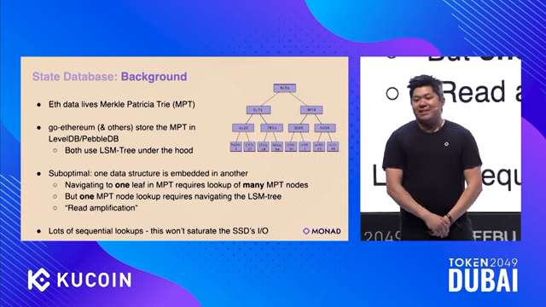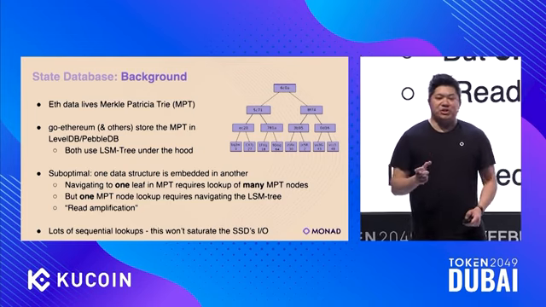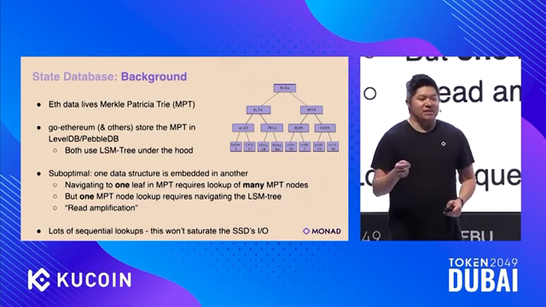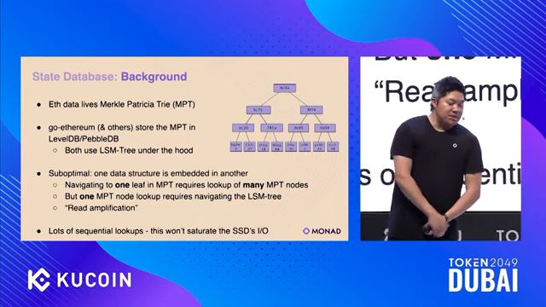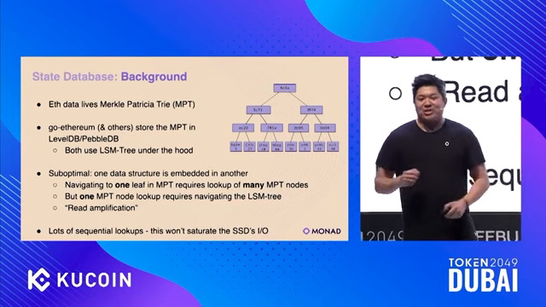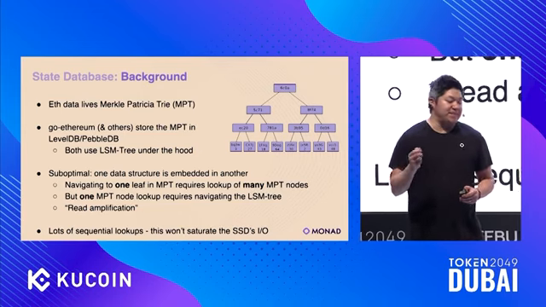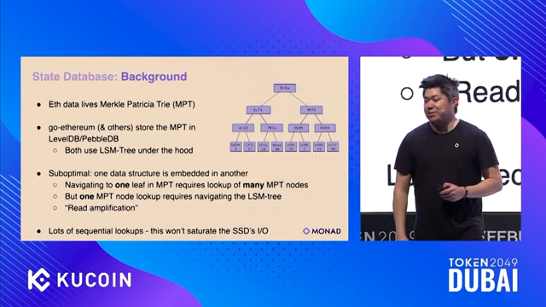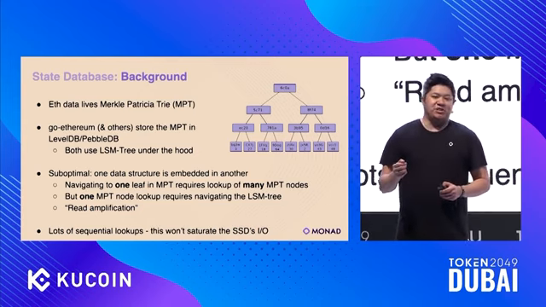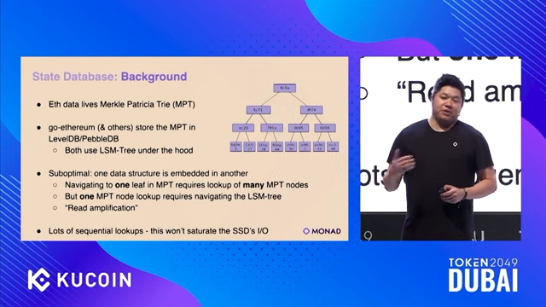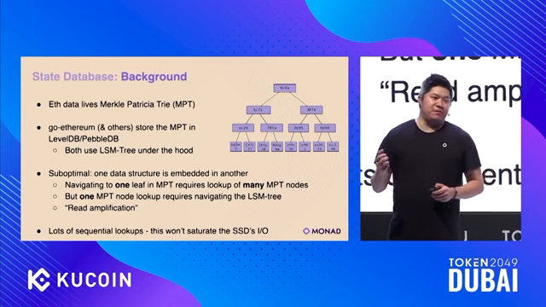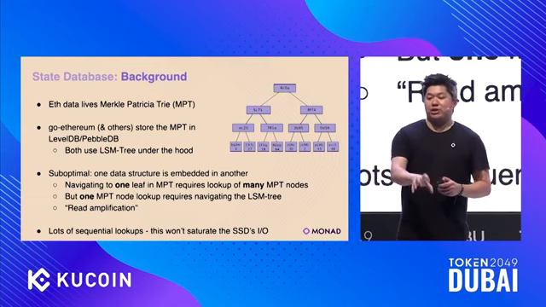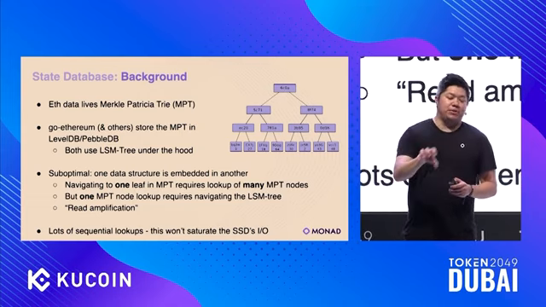And the problem is that Ethereum clients right now really don't use this bandwidth well at all. I should say neck of the bottle rather than bottleneck, because bottleneck sounds like a blocker. So Ethereum lives in a Merkle-Patricia tree, and in most clients that tree is embedded inside of another database. In the case of Go Ethereum, it's LevelDB or PebbleDB. And both of those databases use another tree structure under the hood. For those familiar with the Merkle-Patricia tree, you know that data is stored at the bottom in leaf nodes, and to reach any of those nodes, you have to traverse all the way through the tree.